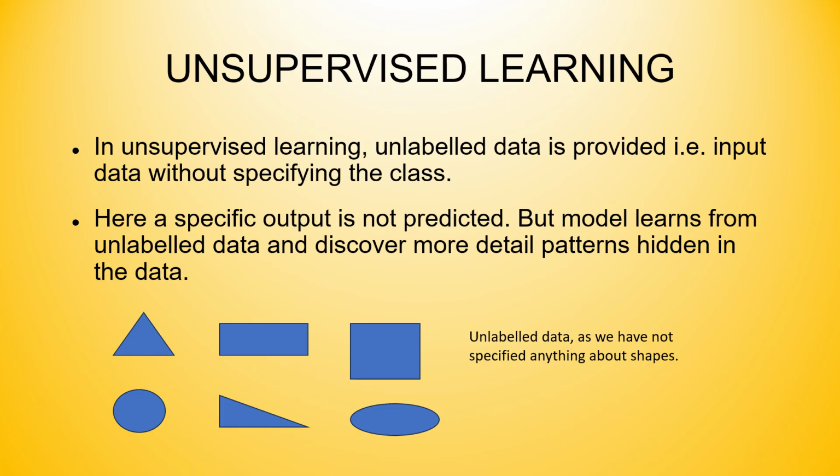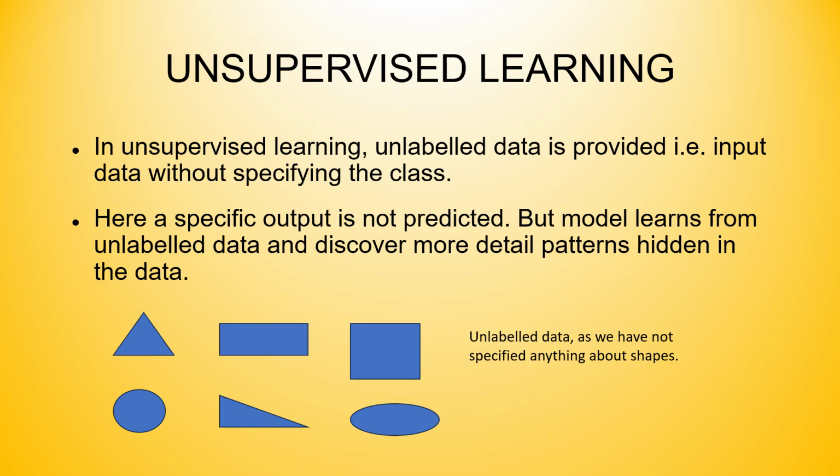So the second machine learning type is unsupervised learning. In unsupervised learning, unlabeled data is provided, that is the input data without specifying the class. Here a specific output is not predicted, but the model learns from the unlabeled data and discovers detailed patterns hidden in the data.